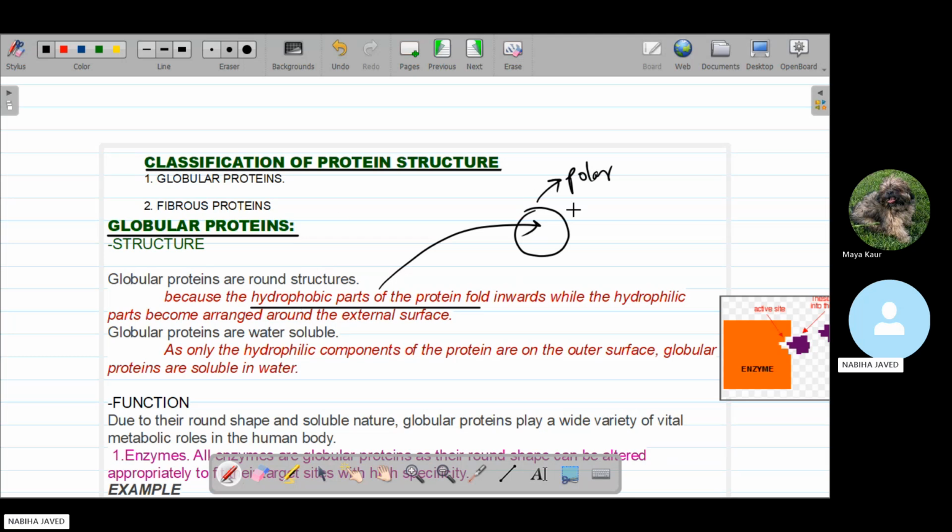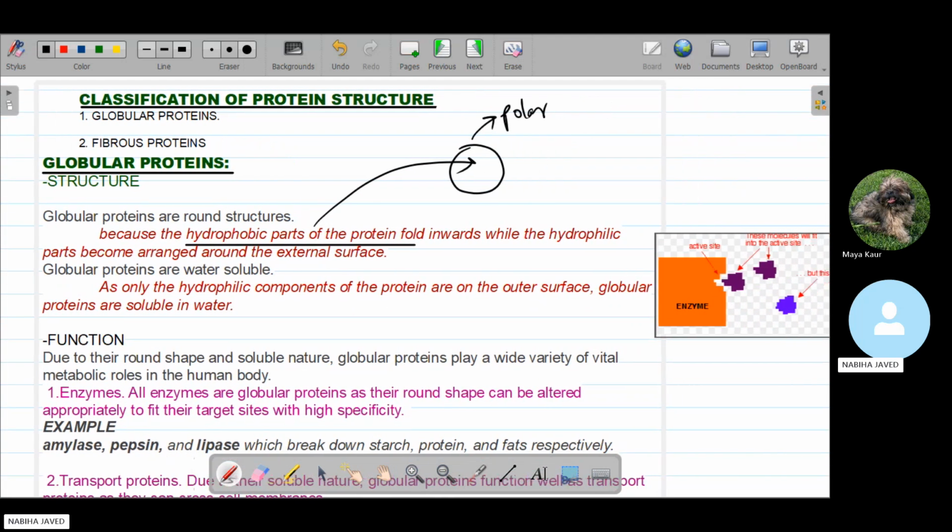Because the outer surface is polar and it easily makes bonds with the highly electronegative atoms like oxygen, nitrogen, sulfur and phosphorus. And because these structures are present on the outside, the structure is a little bit round.